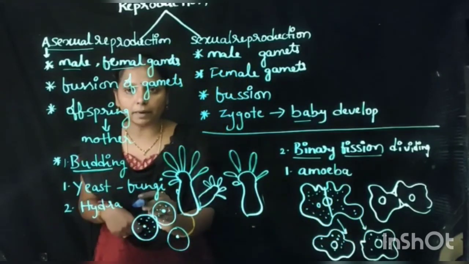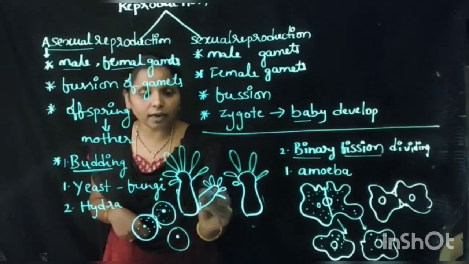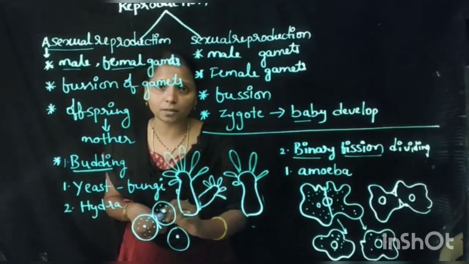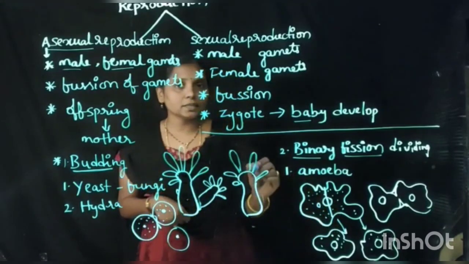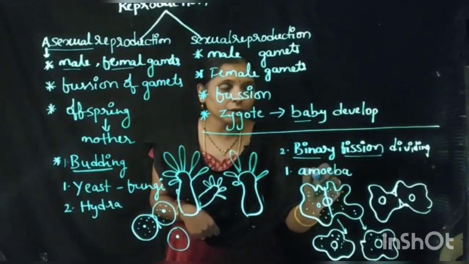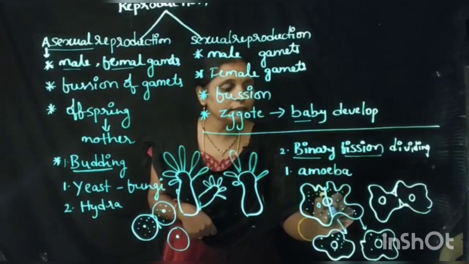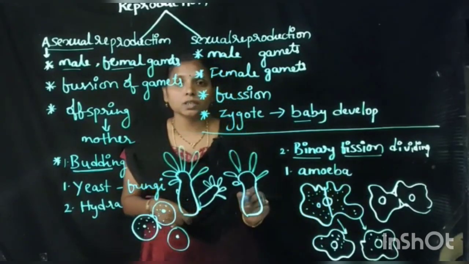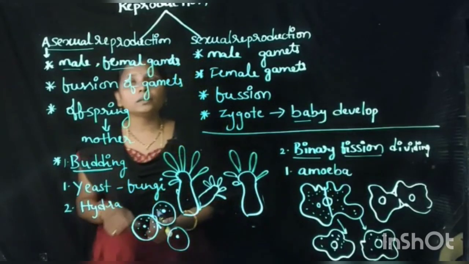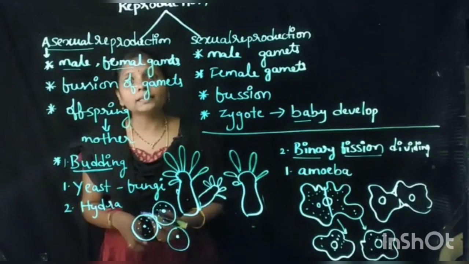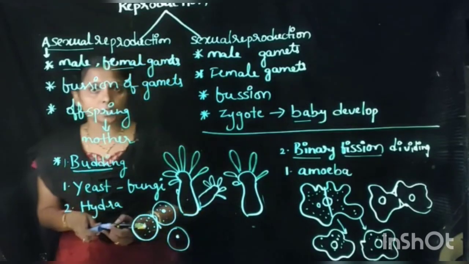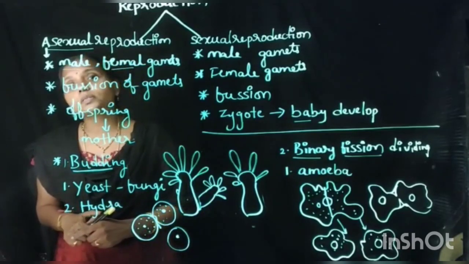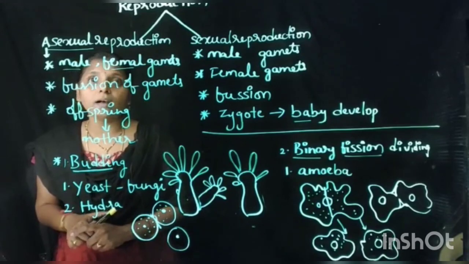But in budding, after the birth of the new hydra, we find the mother also. But in binary fission there is no existence of the mother. The mother divides into two, and it gives birth to two babies. So this is about binary fission. These are the two major types of asexual reproduction, and some other types of asexual reproduction are also there, like fragmentation and others. We will learn about those modes of asexual reproduction in the higher classes.